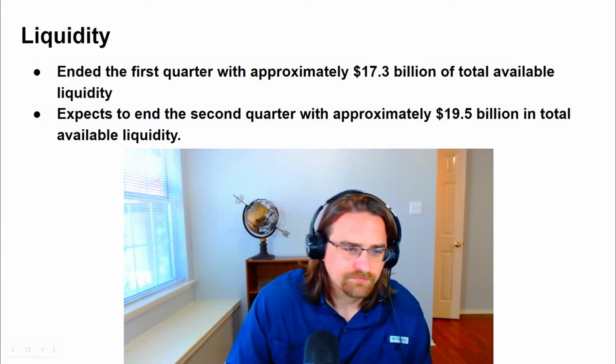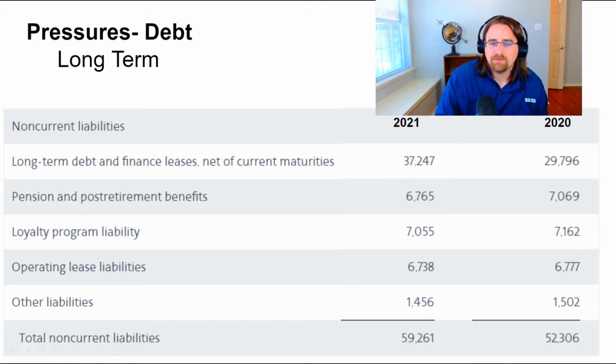If we move on to long-term debt, this is where it gets more concerning. You can see that their long-term debt increased about $8 billion between 2020 and 2021. So non-current liabilities increased from $52 billion to $59 billion. They are definitely increasing their debt levels with financing, and mainly this financing is a result of the global pandemic. And again, this financing could continue and extend through the remainder of 2021, as I don't believe they're going to be profitable, and I think their net income is going to be negative for the remainder of this year.